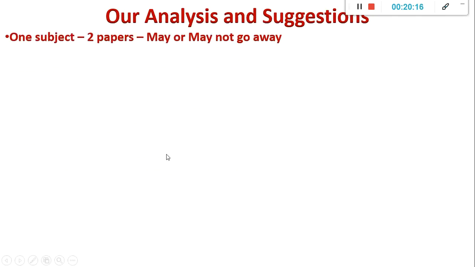First thing is, this is one subject but 2 papers. Okay, earlier I think before 2013 or 12 or something, there were 2 subjects you had to choose. Meaning you had to choose history and geography. And there was once upon a time a phase where in prelims you had to choose an optional. Okay, maybe you don't know. In prelims, I think till 2009 or 10 it was like that. Like prelims, you had to write a GS paper and then you had to write a history paper maybe, or a geography paper, whatever you select. Okay, 100 MCQs you had to do that, and then they replaced it with the CSAT paper. Okay, so the prelims optional, they took it away.